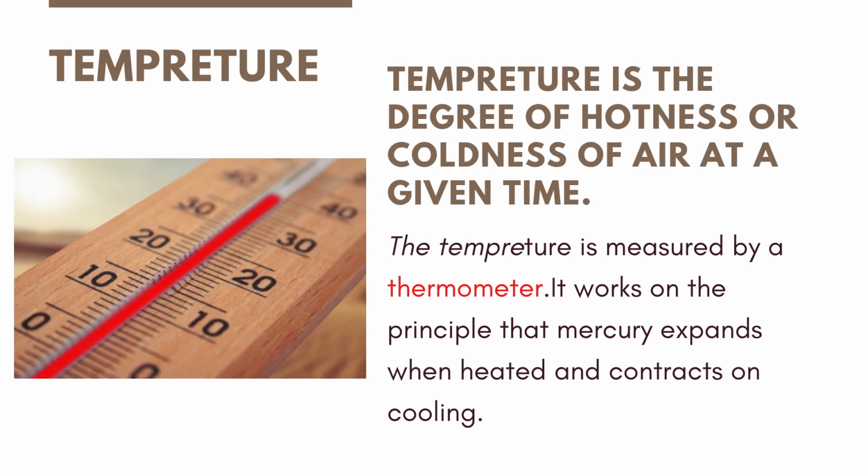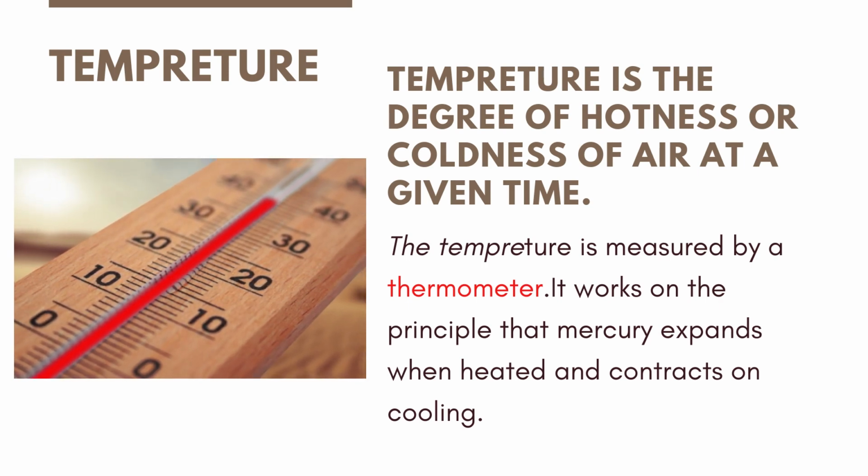Temperature is the degree of hotness or coldness of air at a given time. Suppose I tell you that today's temperature is 71 degrees Fahrenheit. Here I am telling you the exact temperature at a given time. And temperature, as we all know, is measured by a thermometer. It works on the principle that mercury expands when it is heated and contracts when it is cooling.